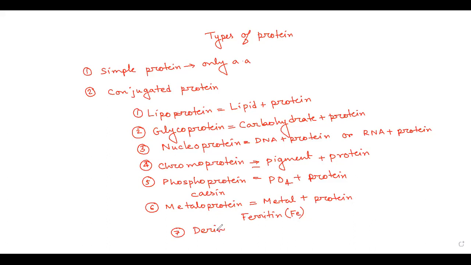So what do we mean by derived protein? Derived proteins are proteins which are formed by breakage of the big proteins. So when big proteins are broken up, they will be divided into small polypeptide structures. This is called derived. They are also protein. You can call them protein because they have peptide bonds present in them. So we call them derived protein because they are obtained from breakdown of the big proteins. So is this part clear to everyone?